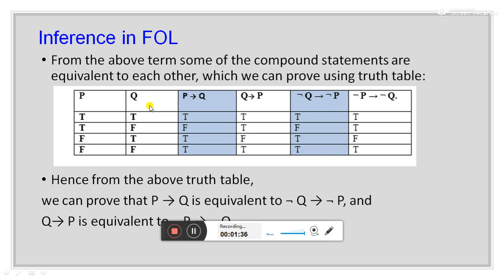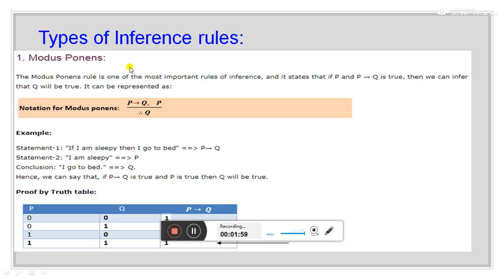Now if I draw a truth table of P tends to Q, Q tends to P, negation Q tends to negation P, and negation P tends to negation Q, from this table I am able to find that P tends to Q and negation Q tends to negation P are similar, and Q tends to P and negation P tends to negation Q are similar, or they are equivalent. Now there are some rules that we have to apply for inferencing.